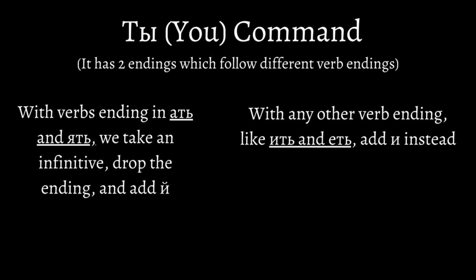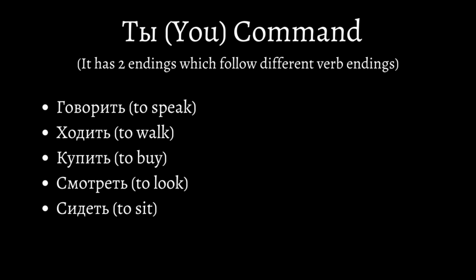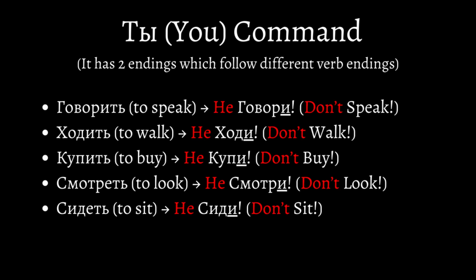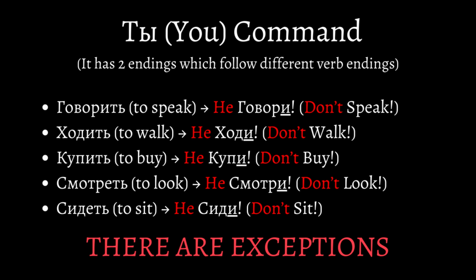For the second ending, we put the letter I if a verb ends in it, yet, or any other ending that's not at and yat. Let's have some examples. Говорить, ходить, купить, смотреть, сидеть. All of these are infinitives that end in it or yet, and to put them in the ty command, we drop their endings and put I. Говори, speak. Ходи, walk. Купи, buy. Смотри, look. Сиди, sit. In the negative, the forms stay exactly the same, so that's the second ending for ty commands. Generally, this is the grammar for ty commands, but there are exceptions that I'll explain later.